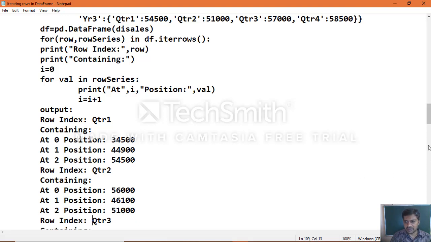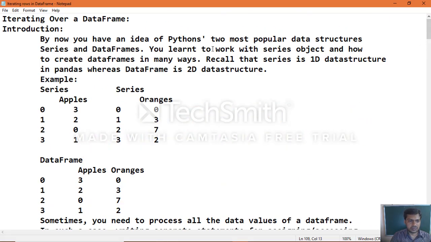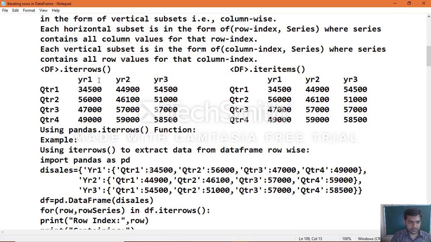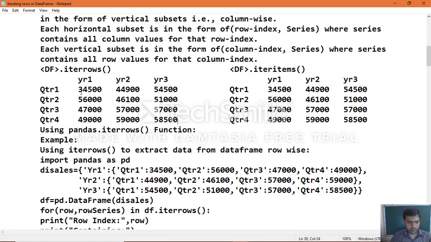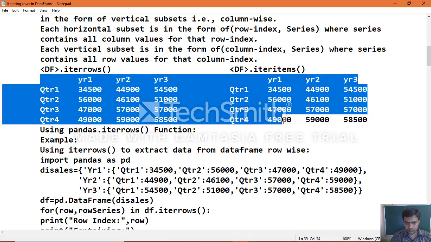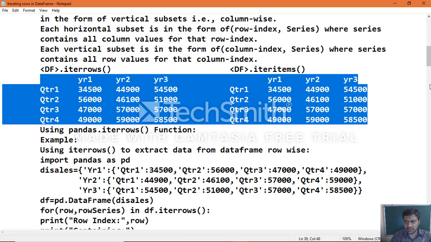So just take the example which we created first. The data frame, take it in such a way that it will be clear to understand.